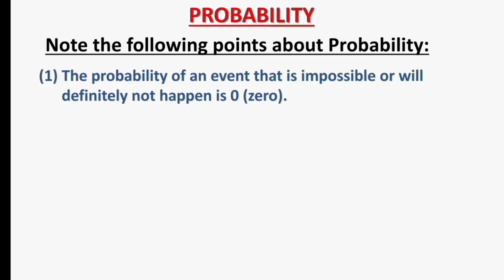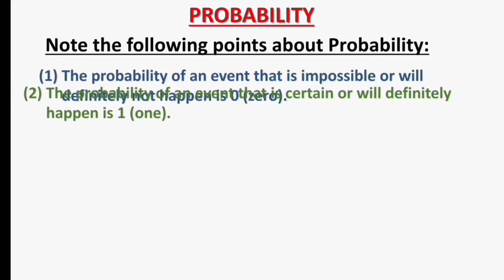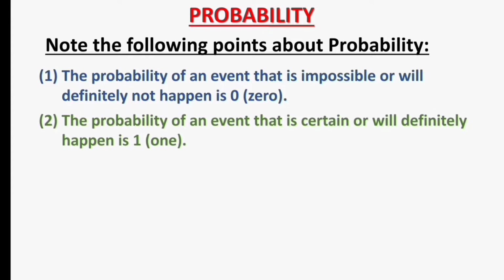Next, let's take note of the following points about probability. Point number 1. The probability of an event that is impossible or will definitely not happen is 0. Point number 2. The probability of an event that is certain or will definitely happen is 1.